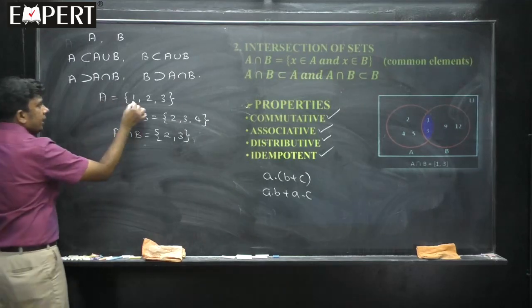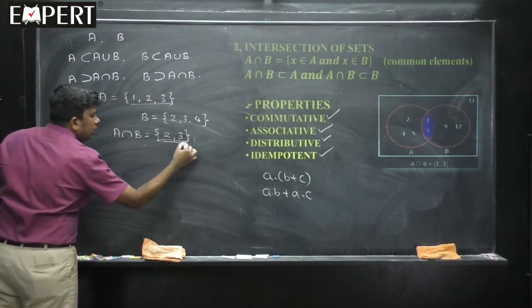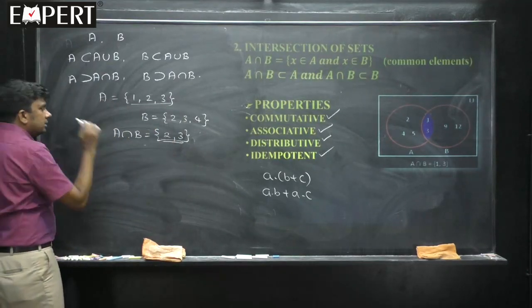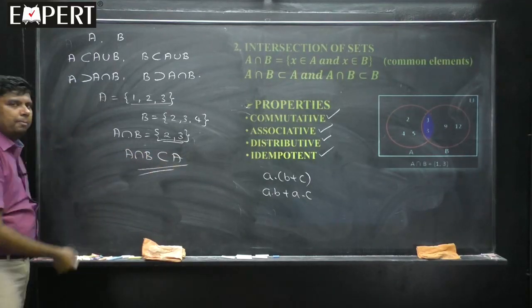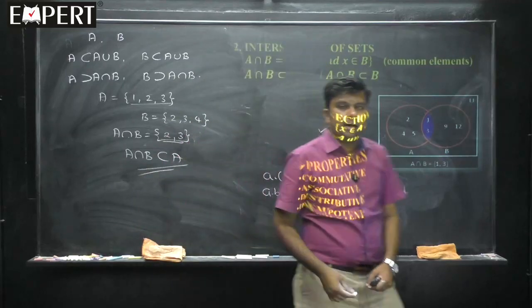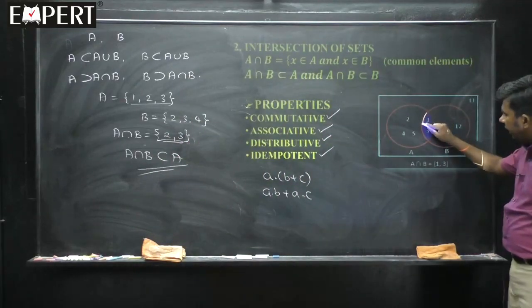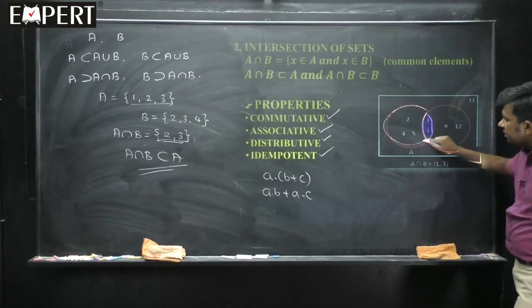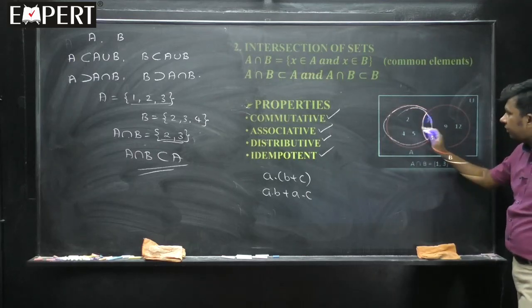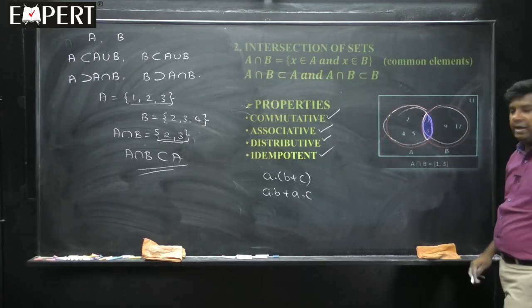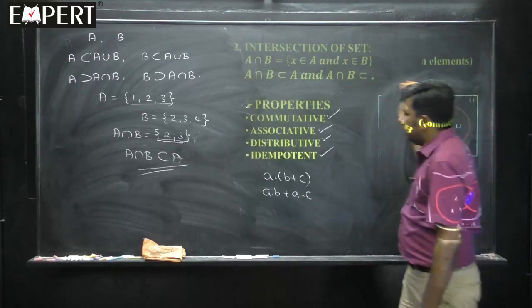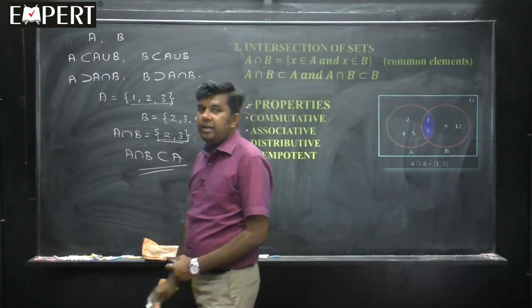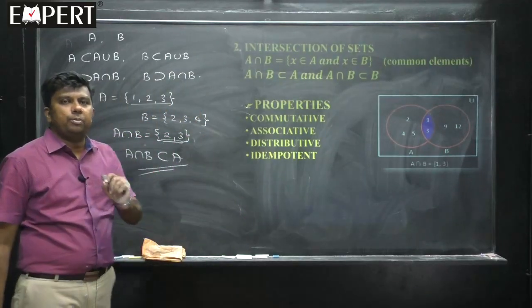But what about A? A is 1, 2, 3. What is A intersection B? Only 2 and 3. That means which is the larger set? The larger set is A. That means A intersection B should be a subset of A. You can see clearly in this Venn diagram, this is A intersection B, this is a subset of A, that is a part of A. Similarly, it is a part of B. So, intersection, when I take it, is always a smaller set, and union is always a larger set. This one concept you must know.